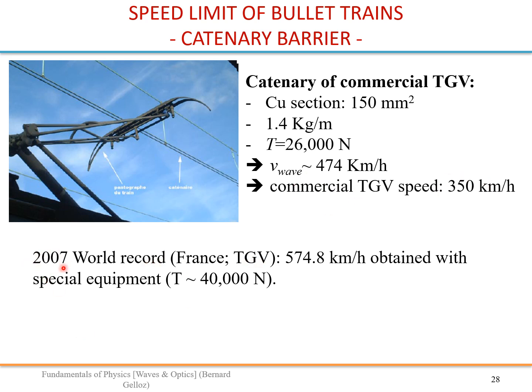Just mention the 2007 world record of speed on rails. So a conventional train on conventional rails was established at this speed, and they needed special equipment because this is higher than the wave on the string using these commercial operation parameters. So in particular they used a tension of 40,000 Newton. So to my knowledge, this is still the record for a conventional train on conventional rails.